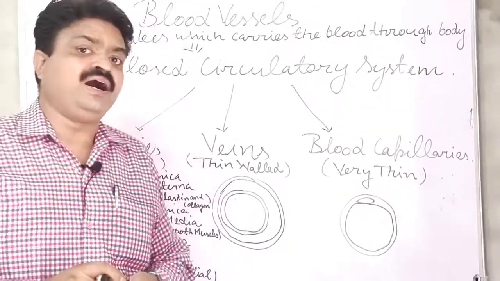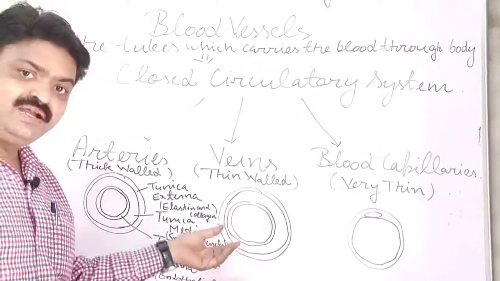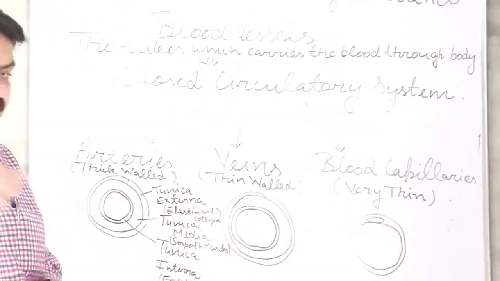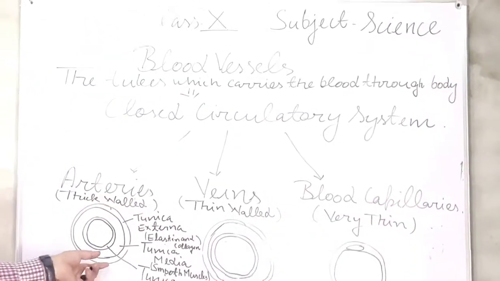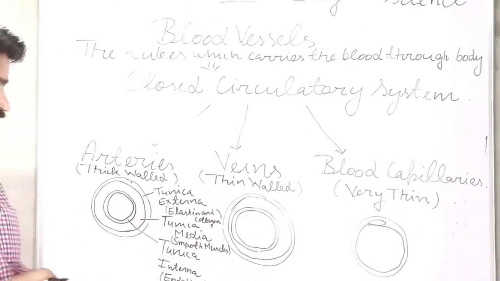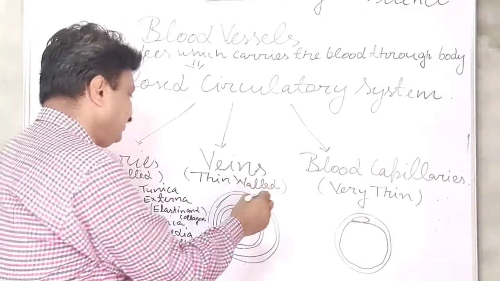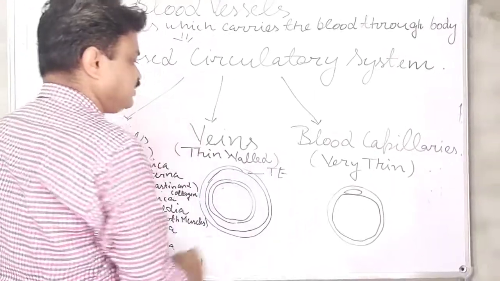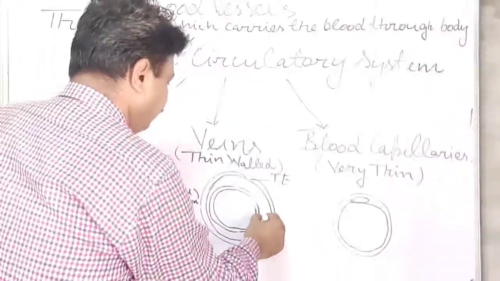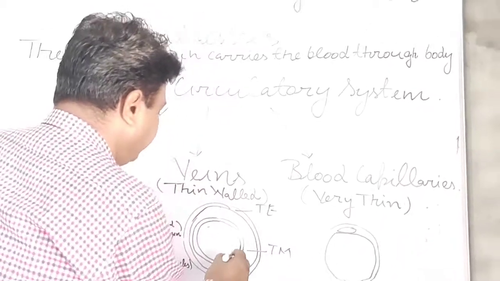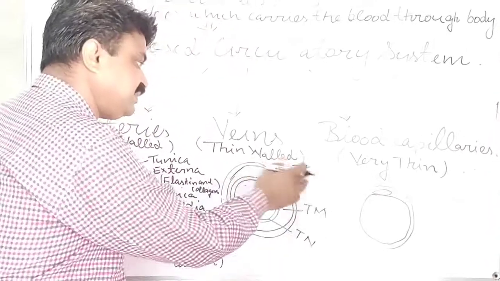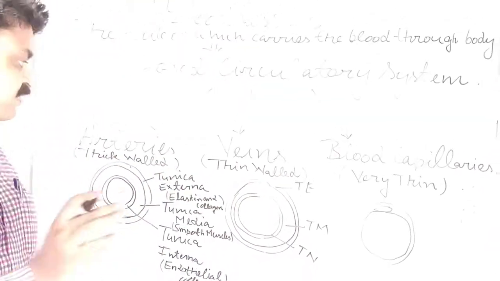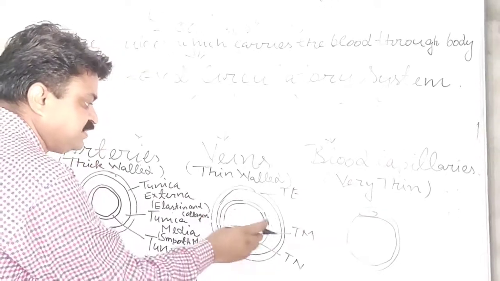But veins also have all these three layers, and those layers have less thickness than the arteries' wall, student. Tunica externa is found in this, tunica media is found in this, and tunica interna is also found. All three layers are found, but they are thin walled, meaning their thickness is less.